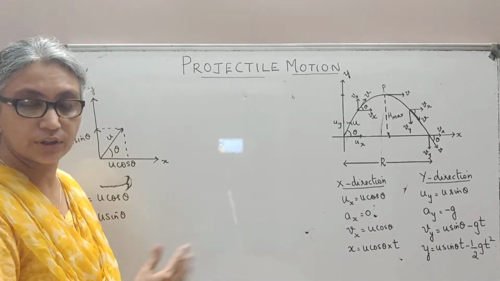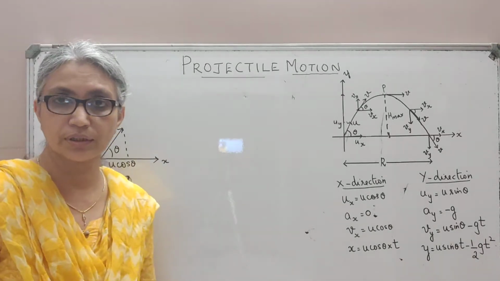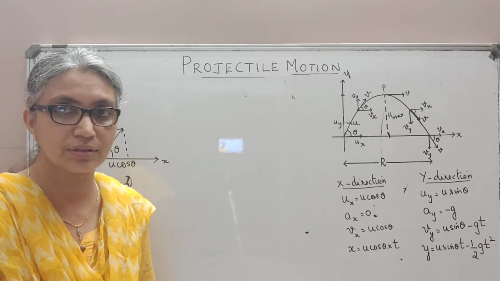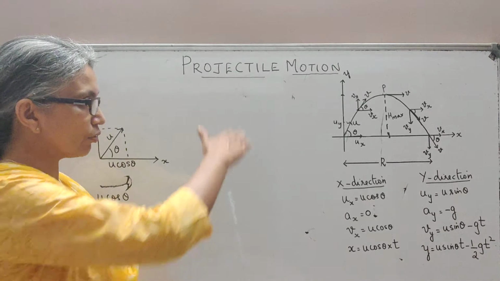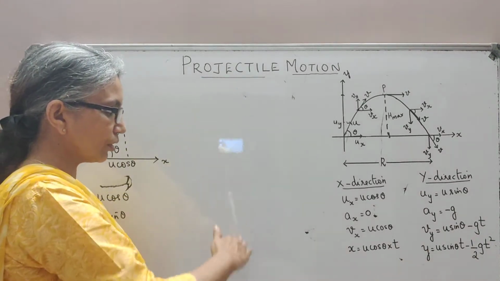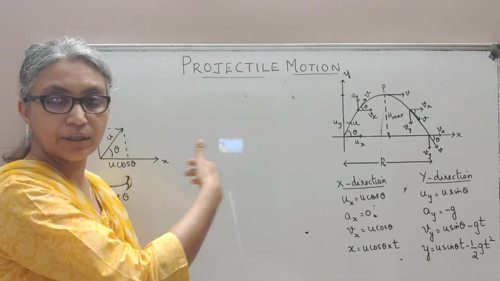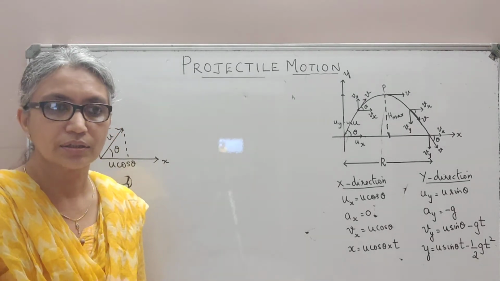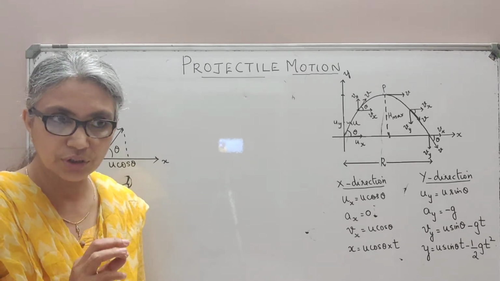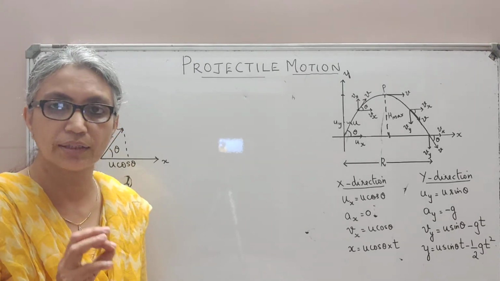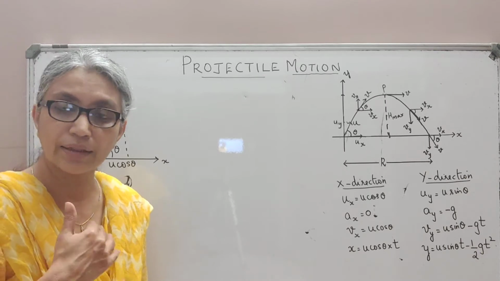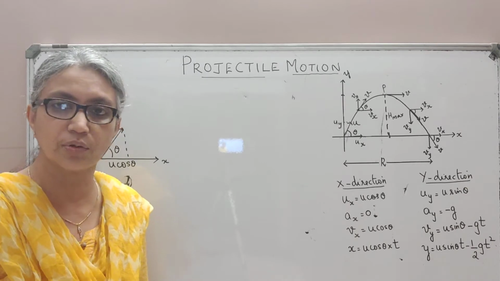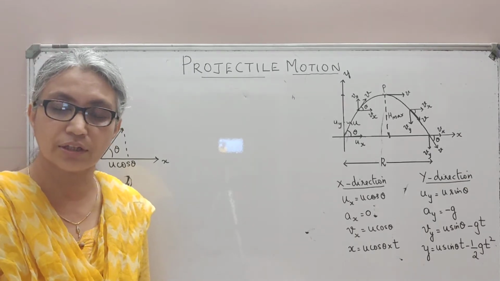with the x-axis or with the horizontal, and once you have projected the football, it is moving under the action of the gravitational force alone, which means the gravitational force acts on it in the downward direction along the negative y-axis, but there is no force on the football along the horizontal direction. Such a body, projected at some initial velocity u at an angle theta to the horizontal and then moving under the gravitational force alone without any force acting on it in the horizontal direction,